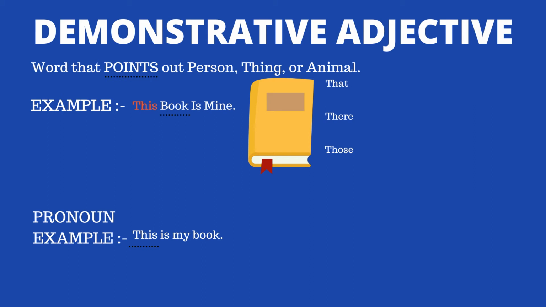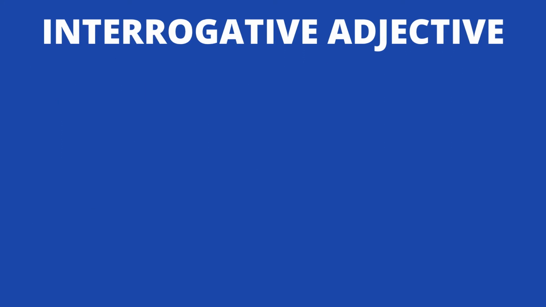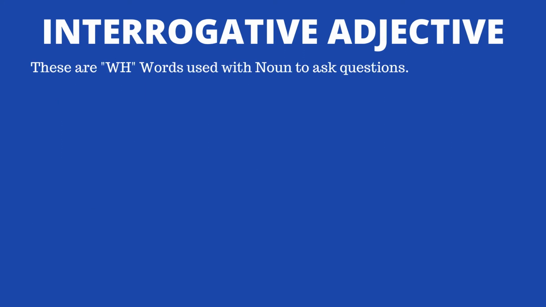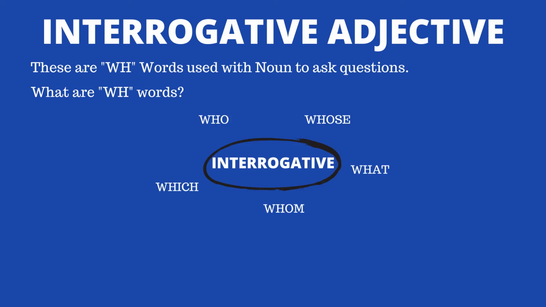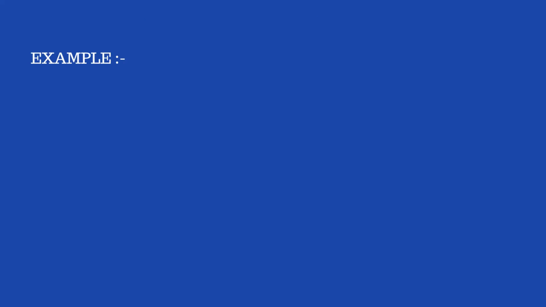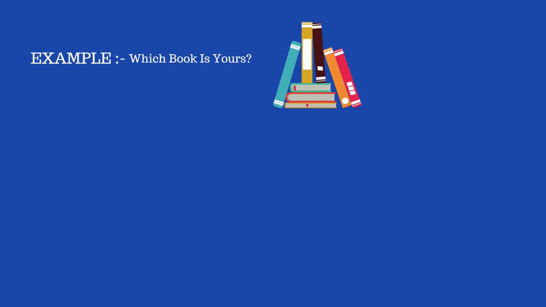So now let's move forward and understand the fifth type of adjective, and that's interrogative adjective. These are WH words used with a noun to ask a question. So what are WH words? These are who, whose, what, whom, which. So let me give you an example which will make things clearer for you. Which book is yours? Here I'm asking a question using which, used before book. So it's an interrogative adjective.